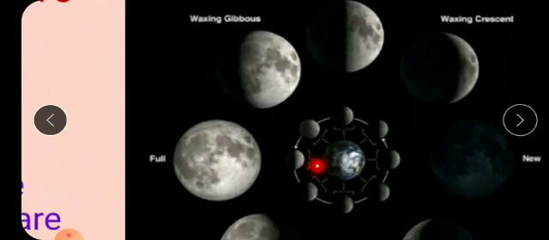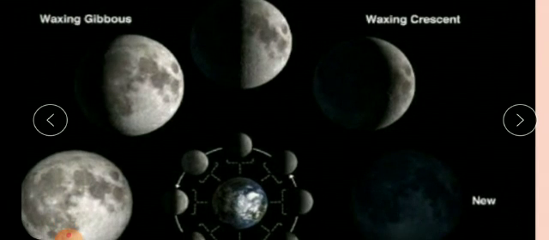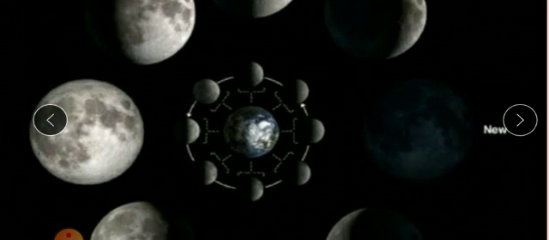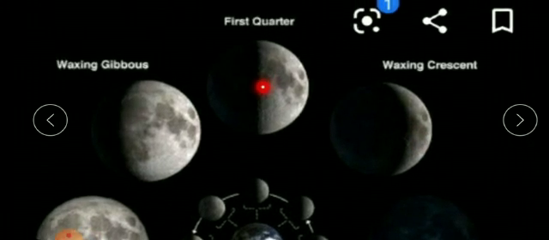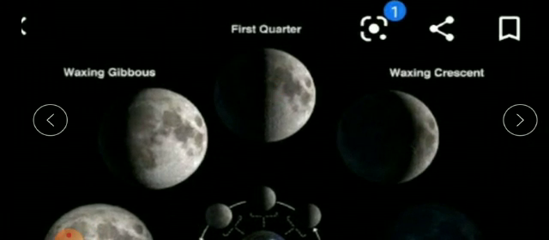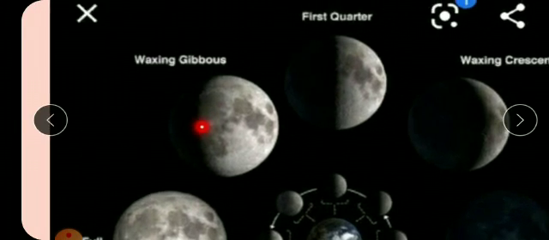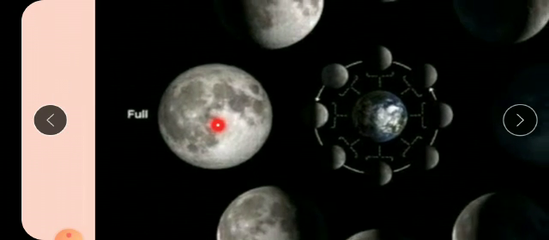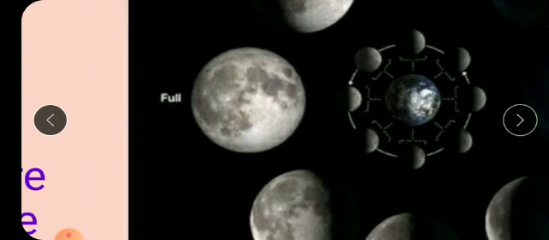Let's just quickly go through it. Yes, it starts like this, isn't it? See, waxing, a new moon. New moon. Then see, complete darkness, you cannot see the moon at all from the earth's surface, isn't it? So waxing crescent, first quarter, isn't it? The first quarter is only visible bright. Then waxing gibbous, this much portion is visible. Then full moon, the complete round moon is visible from the earth's surface, isn't it? That is said to be the full moon.